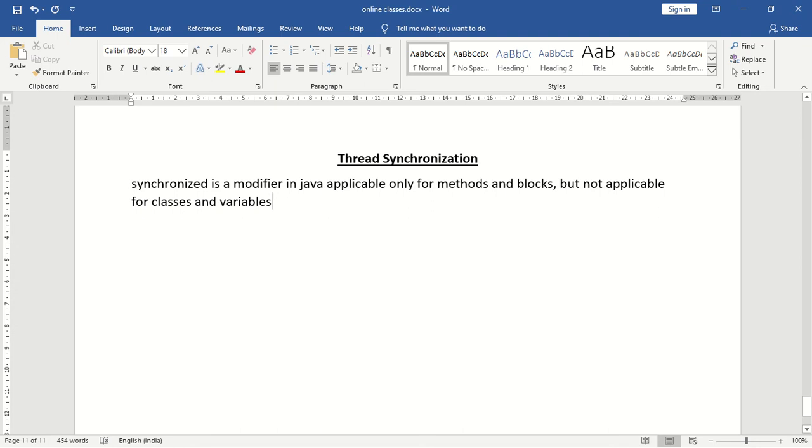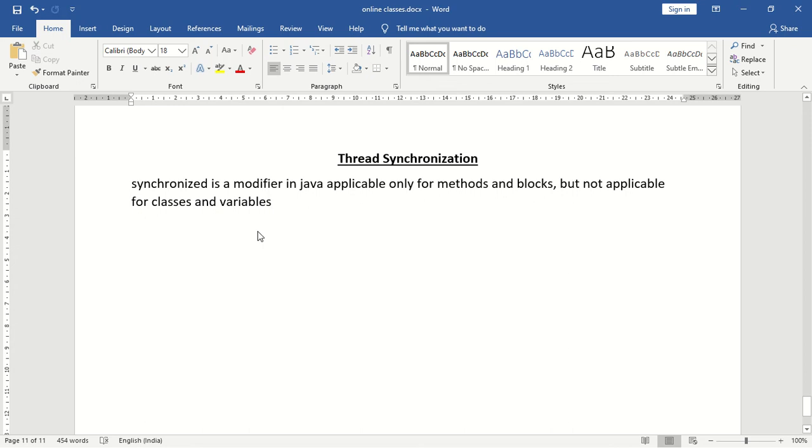We can have only synchronized methods and synchronized blocks, but we cannot have synchronized classes or synchronized variables. Using this synchronized keyword, we can overcome the data inconsistency problem.